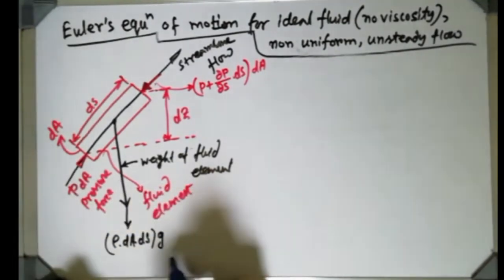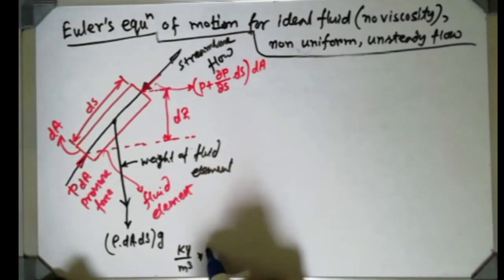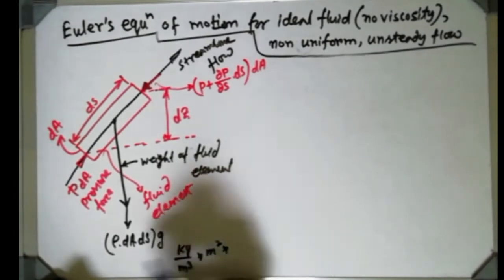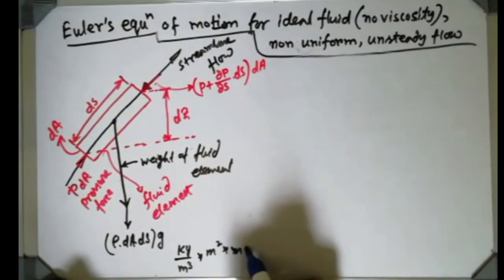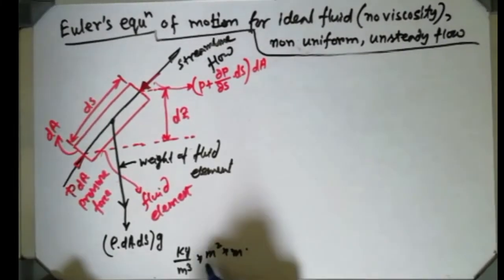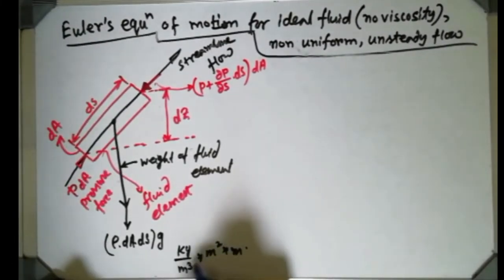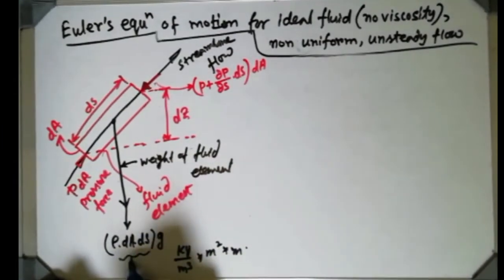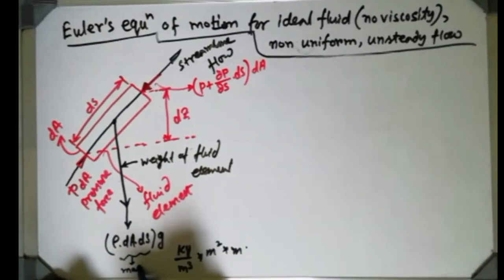Density has the unit kg per meter cube, area has the unit meter square, and distance has the unit meter. So what does this give? Meter cube cancels, and only mass is left, which is the mass of the fluid element.